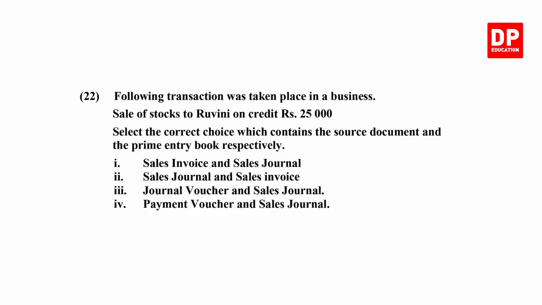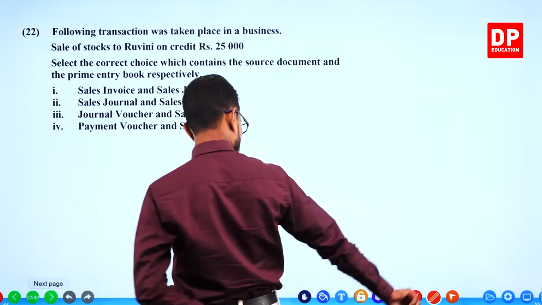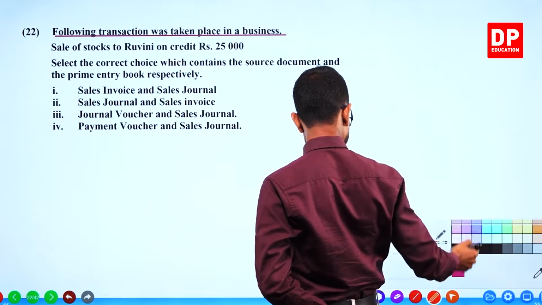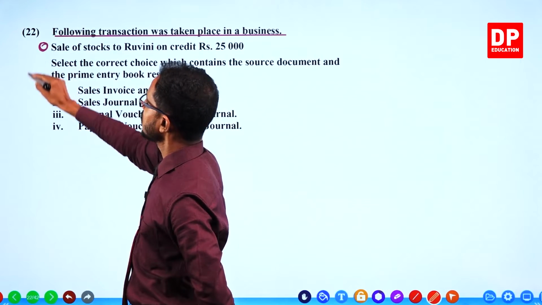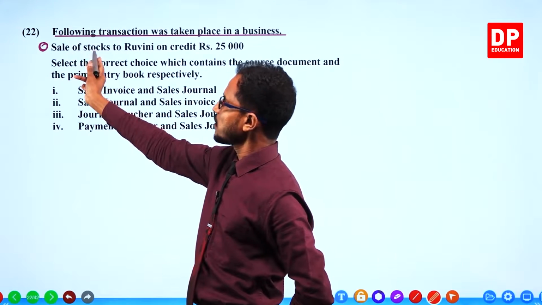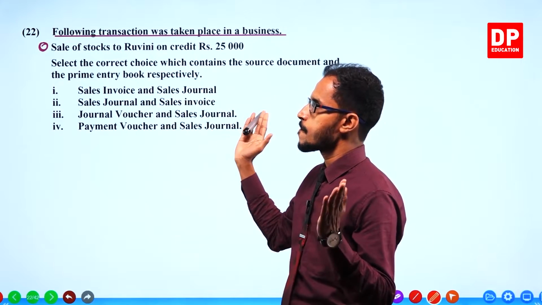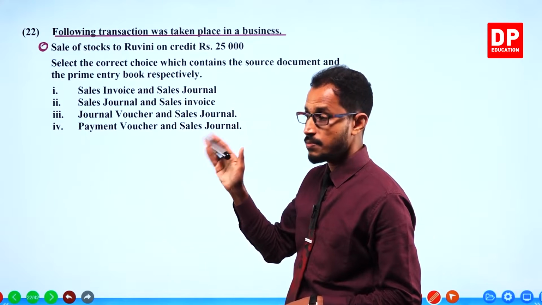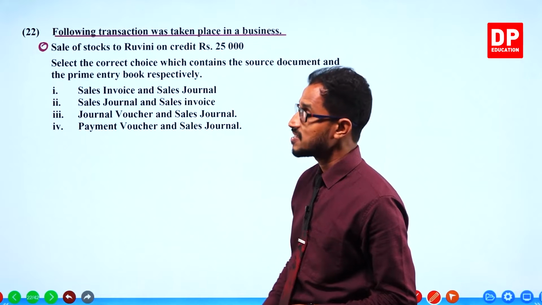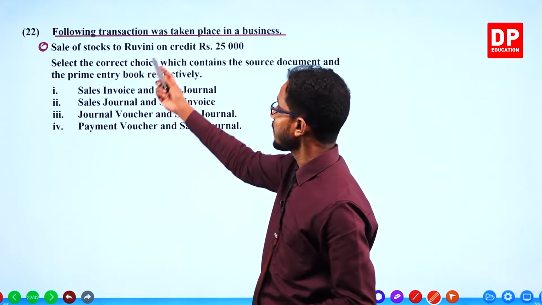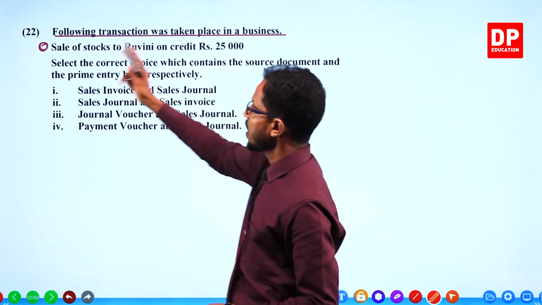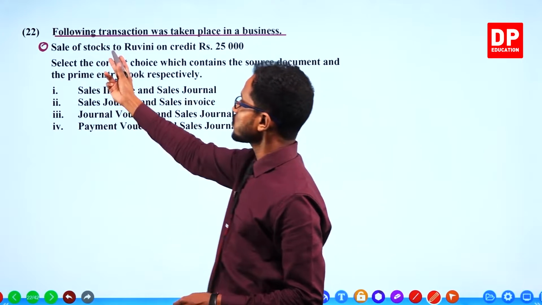The following transaction took place in a business: sale of stocks to Ruvini on credit, 25,000. Ruvini must be a customer, but because she got the goods from us without paying, she becomes a debtor. Select the correct choice which contains the source document and the prime entry book respectively.